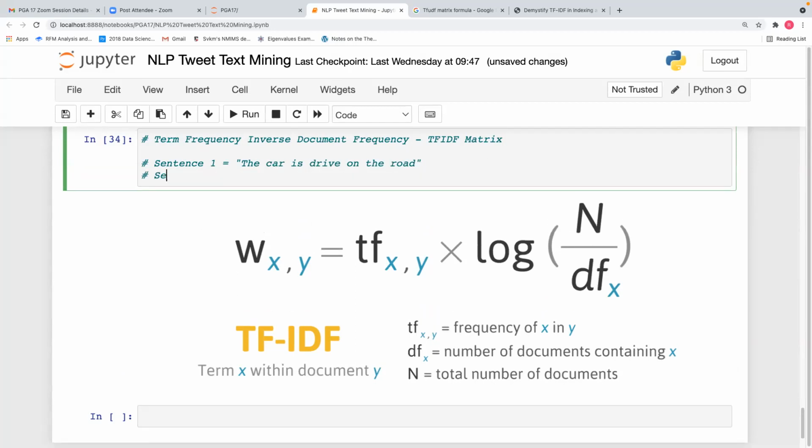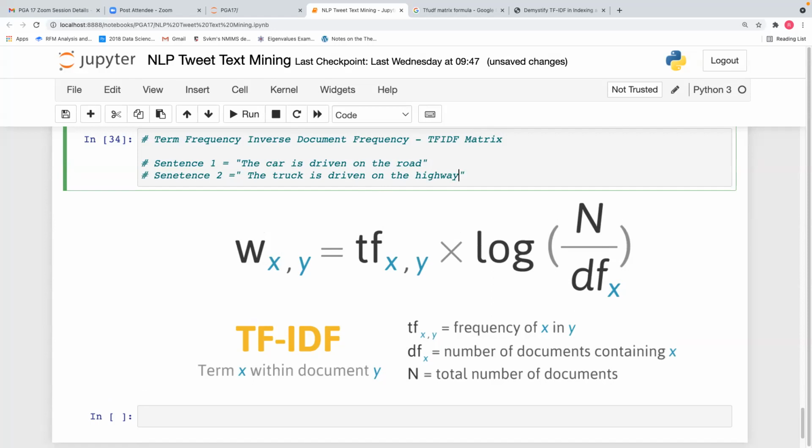Sentence 2, the truck is driven on the highway.